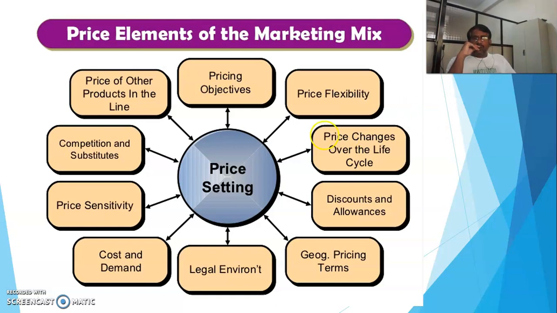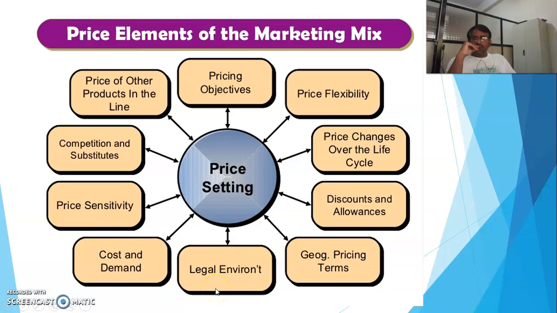Then the third element is that the price changes over the life cycle. That means in the introductory phase, maybe we put a low price. Thereafter, as the demand increases and the positioning of the product in the market is good, we can change the price and increase it accordingly. Then the discounts and the allowances kept on the product. Next is the geographic pricing terms, according to the geography or the customers, so we should put the pricing terms accordingly.